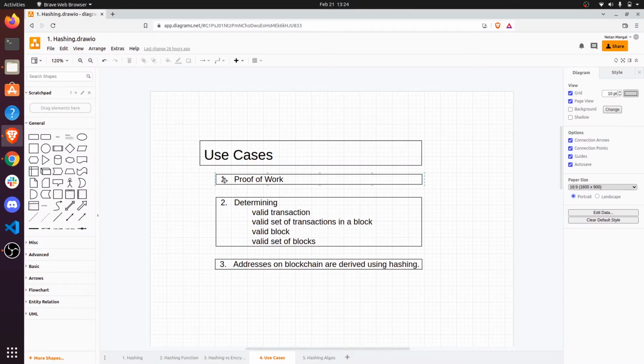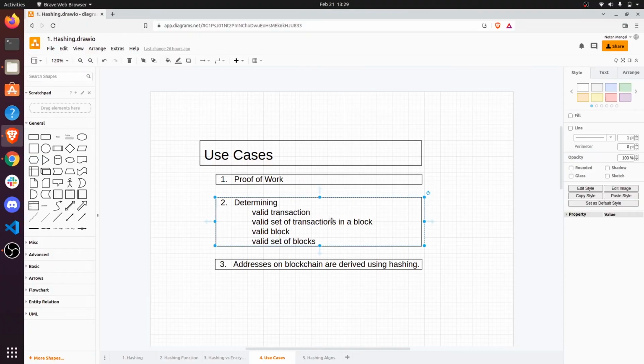We'll be having a look at the use cases of hashing in blockchain. First one is proof of work. Hashing is crucial in crypto mining, specifically proof of work, because a miner has to discover a golden nonce by computing hashes several times. Second, we have determining a valid transaction, a valid set of transactions in a block, a valid set of blocks.